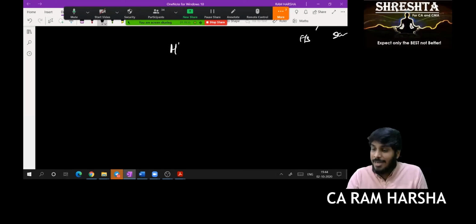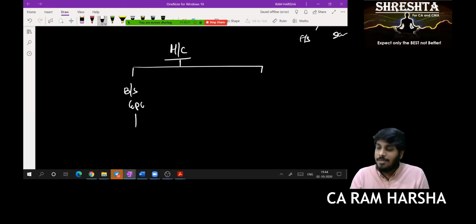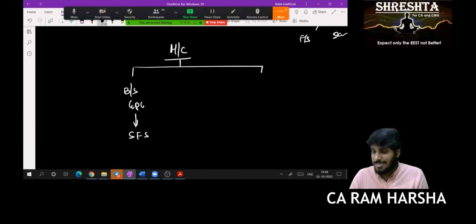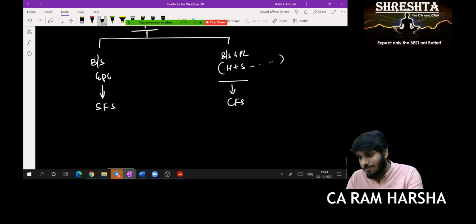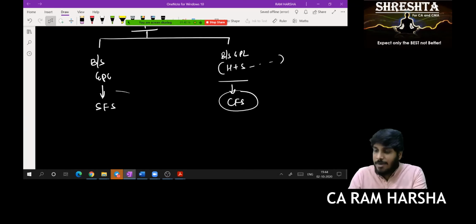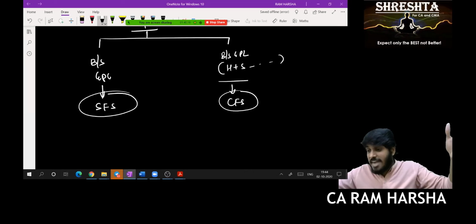If a company is a holding company, it has to prepare generally its own balance sheet and P&L. That we call a standalone financial statement. In addition to that, it has to prepare a balance sheet and P&L considering holding plus all subsidiary companies. That is called consolidated financials.